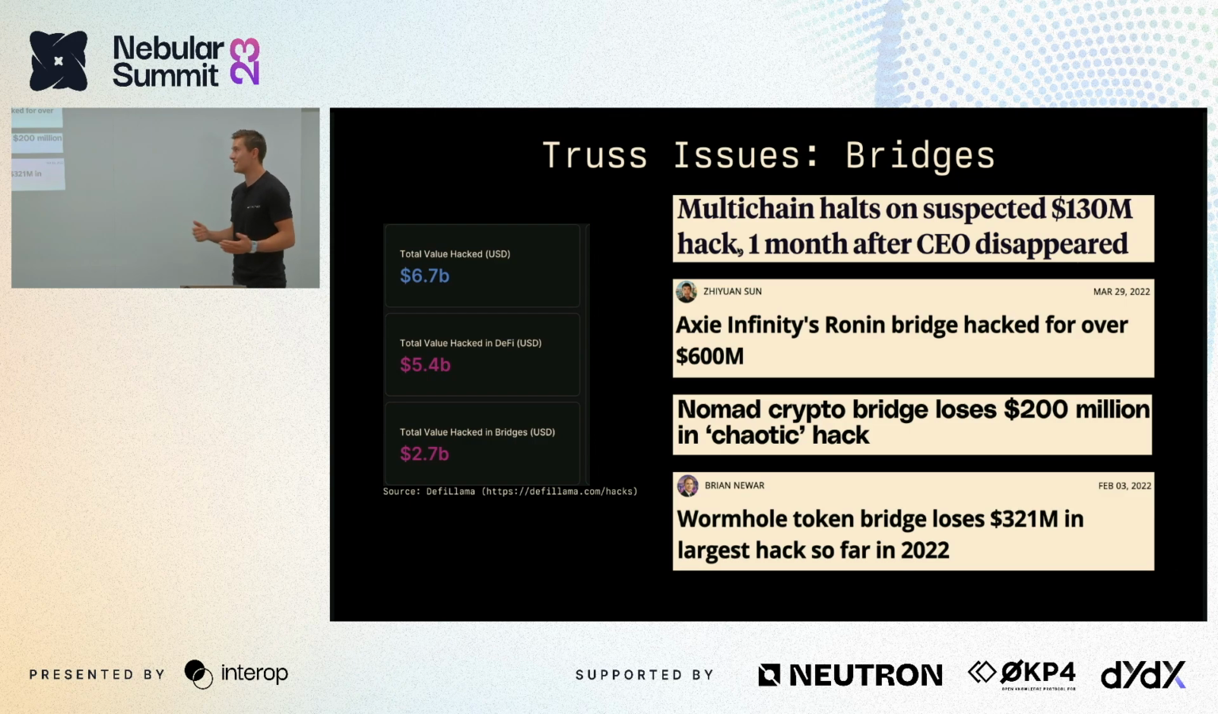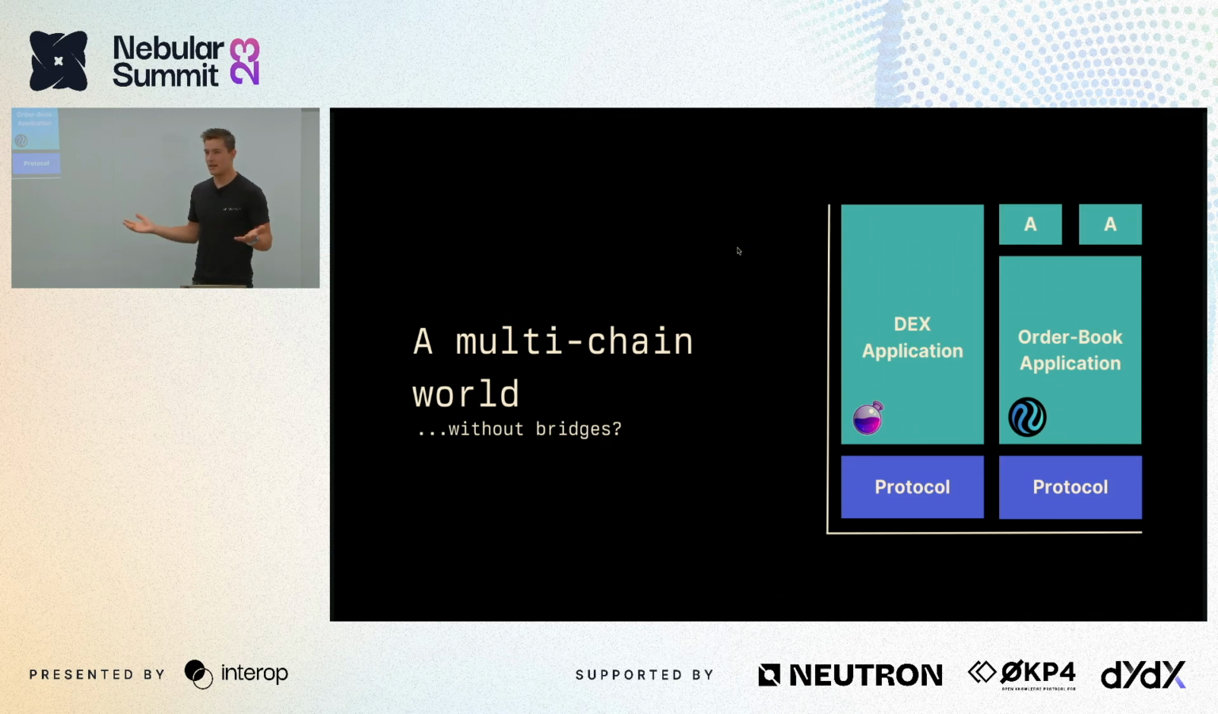We have trust issues because of these bridges, and the largest hacks that we've seen to this day, with the exception of Euler, have been bridges. So in the multi-chain world, what do we do without bridges? How do we transfer value between all these chains, transfer messages, and improve this experience so that we're all building on that same protocol?